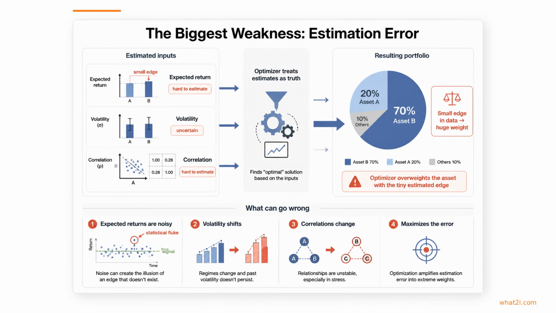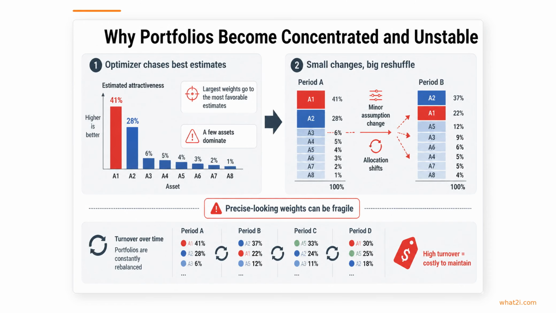The biggest problem is estimation error. Optimizers naturally lean hardest into whatever asset looks best in the data, but they cannot tell whether that edge is real or just noise. That is why a model that seems mathematically precise can end up maximizing the error instead of the opportunity. That sensitivity often shows up as concentration and instability.